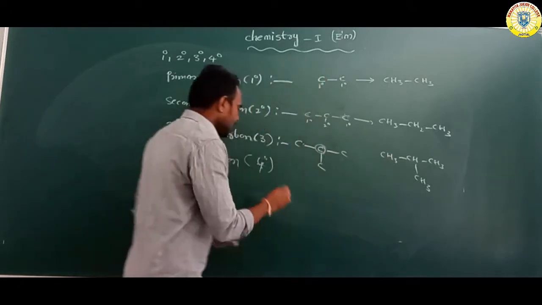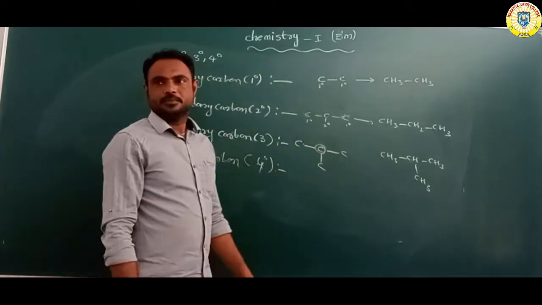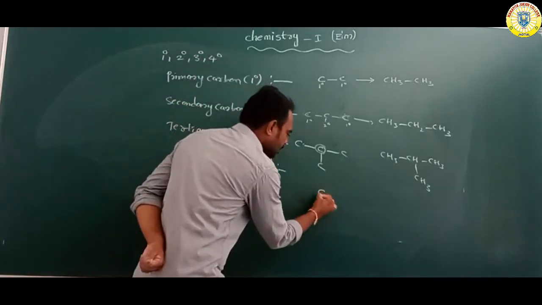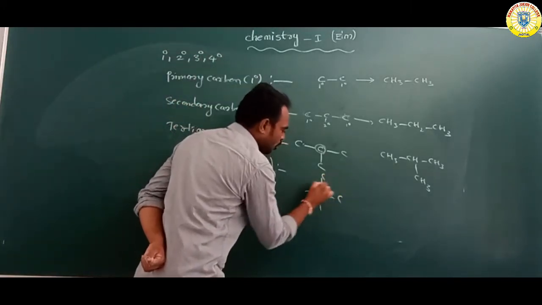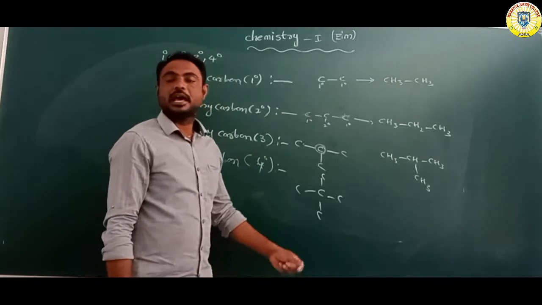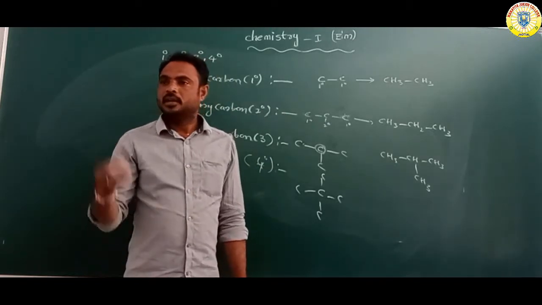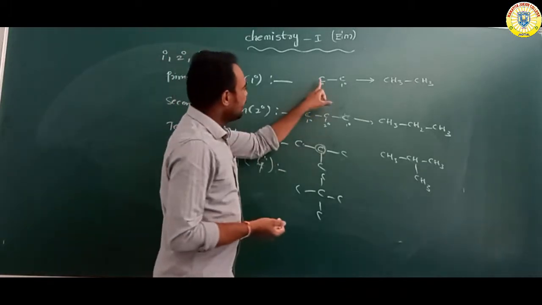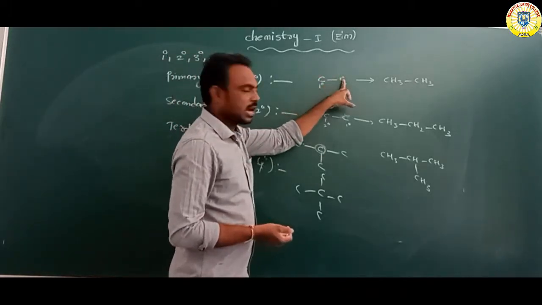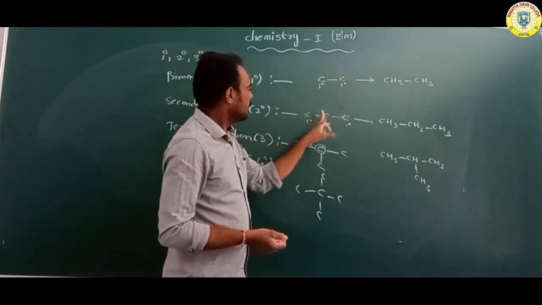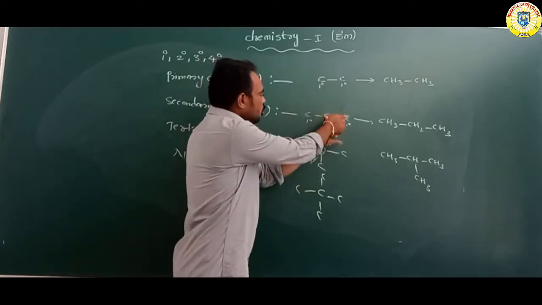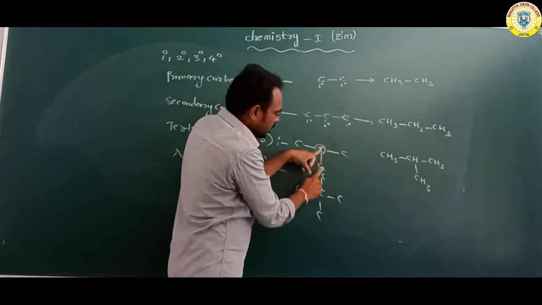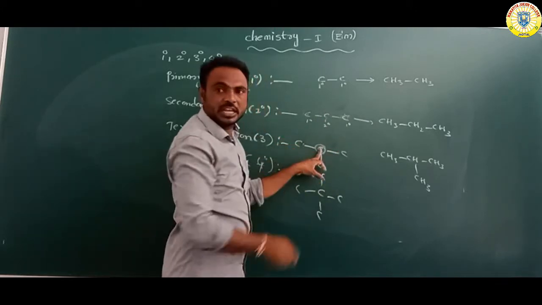Our next one, 4th degree, our neocarbon. Which carbon is attached with 4 carbon atoms? That carbon is called neocarbon or 4 degree. Suppose this carbon is attached with one carbon, this is primary carbon. This carbon is attached with 2 carbons, so it is 2 degree. This carbon is attached with 3 carbons, tertiary.